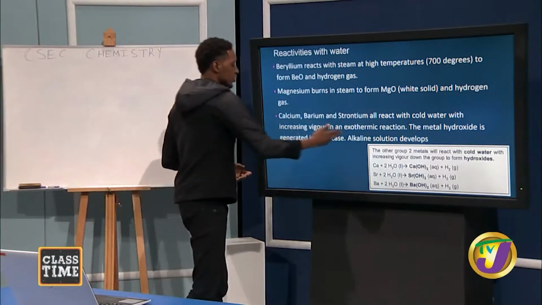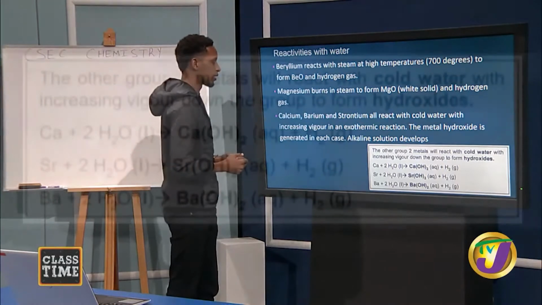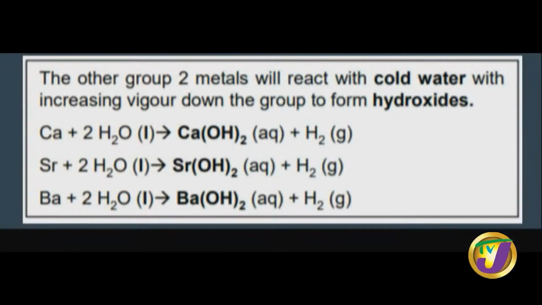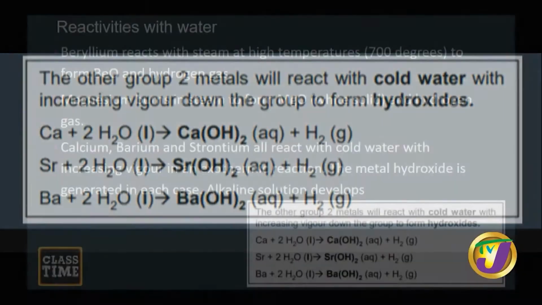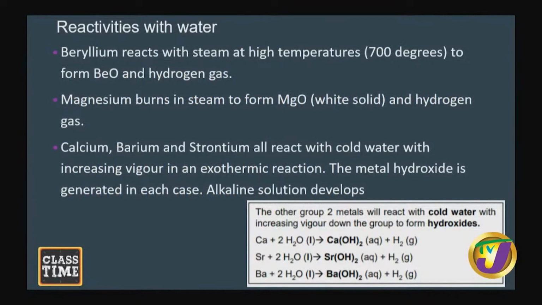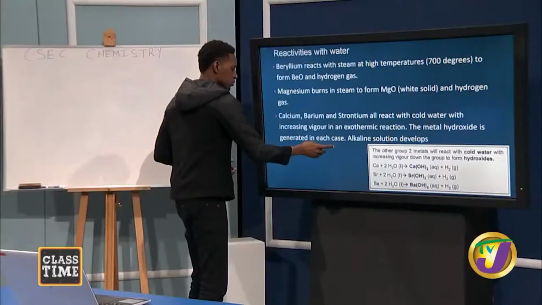And you can see the reactions here for calcium, strontium, and barium, they react with water and they generate the corresponding metal hydroxide. And it is this hydroxide that is responsible for the alkaline solution that develops, because we know that acids form acidic solution. They give off H plus to solution. But to have an alkaline solution develop, you need hydroxide ions, OH ions in solution. And that's why the solution becomes alkaline.